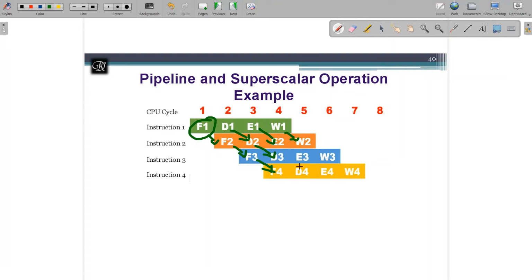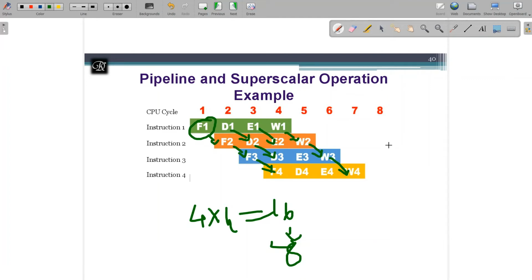If I am doing it one after another, 4 plus 4 is 8, but right now I finished in the fifth clock cycle, and on the sixth clock cycle I am writing the third instruction, and on the eighth clock cycle I am going to write the fourth instruction. It means I have reduced it by half. Previously I said these 4 instructions take 4 cross 4, which is 16, but now we have reduced it to 8. This is possible with the help of pipeline and superscalar operation.